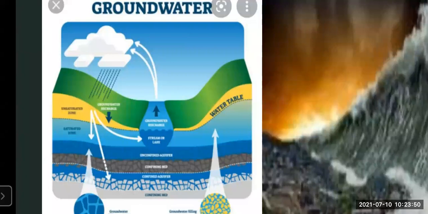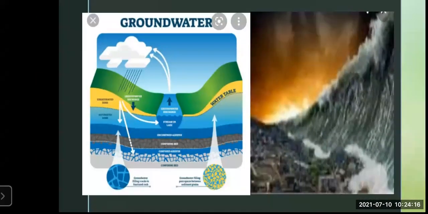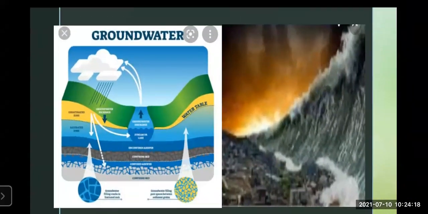Now, tsunamis are generated in the ocean when there is an earthquake below the ocean surface. So what happens? The waves come up with great intensity, so that is why tsunamis are created, and it can cause a loss of life and property. Now we'll go to the next slide to see more effects with the help of the slide.